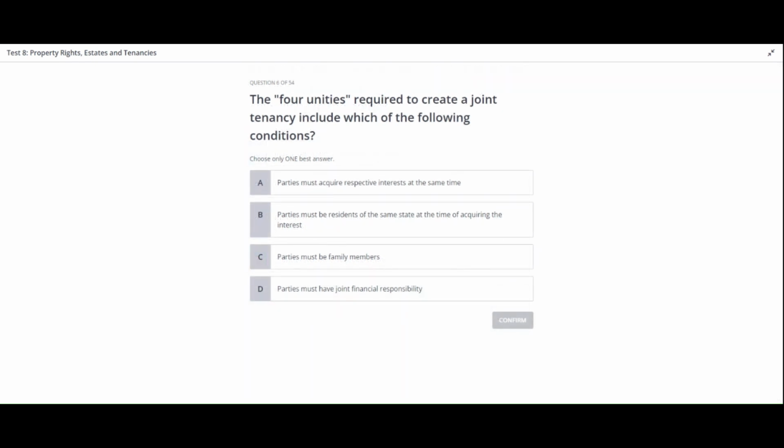Question number 6. The 4 unities required to create a joint tenancy include which of the following conditions? Here are your options. A, parties must acquire respective interests at the same time. B, parties must be residents of the same state at the time of acquiring the interest. C, parties must be family members. D, parties must have joint financial responsibility. Take your time to carefully consider the question. Think about the conditions necessary to create a joint tenancy. When you're ready, make your selection.